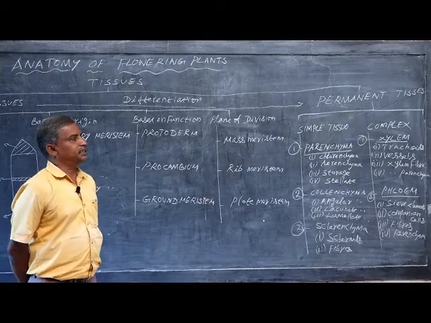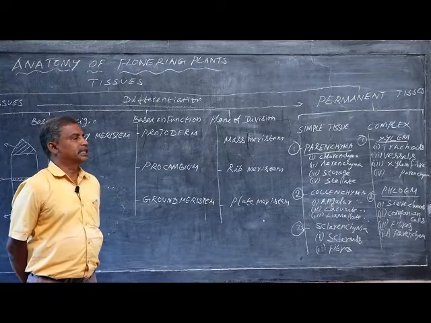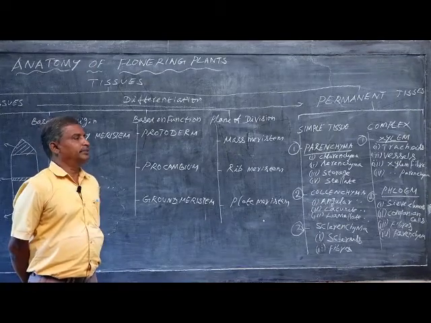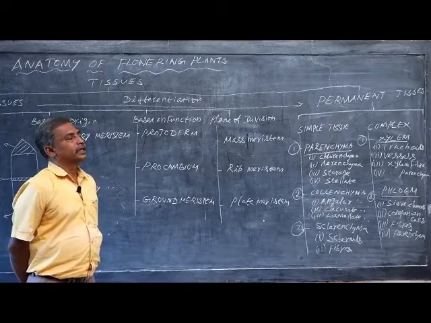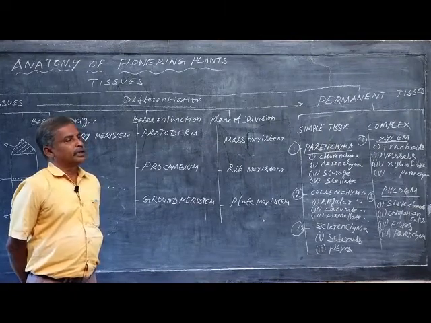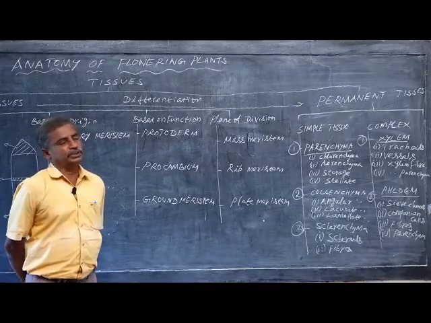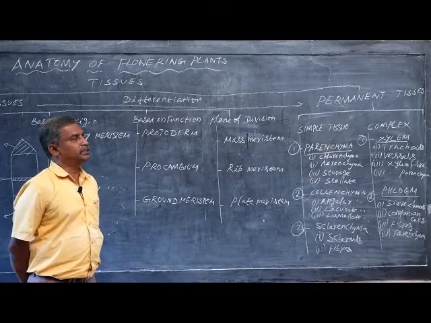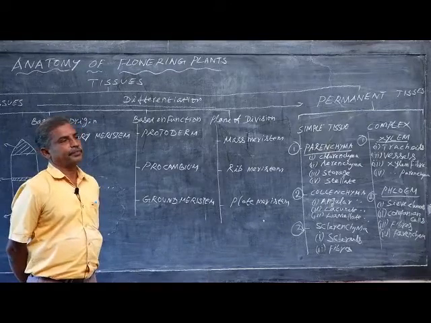For example, it is present in epidermis. The epidermal cells are parenchymatous in nature. Then the cortex also has parenchyma. The innermost layer of the cortex is called endodermis, which is mostly found in the roots. The endodermal cells are barrel-shaped parenchymatous cells.